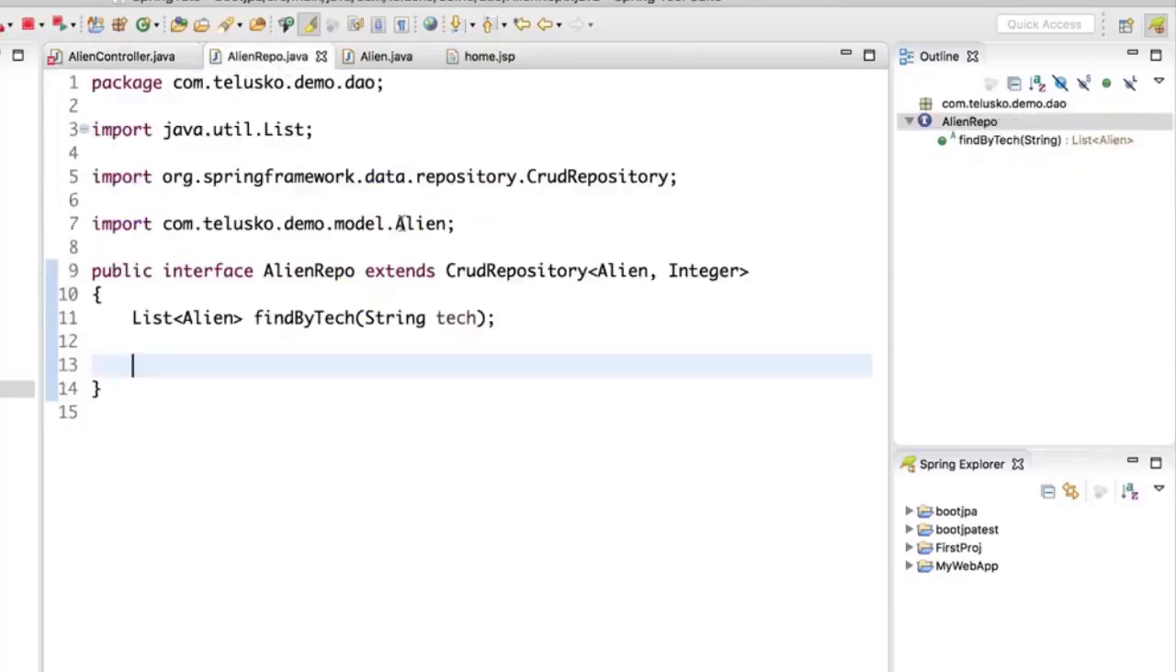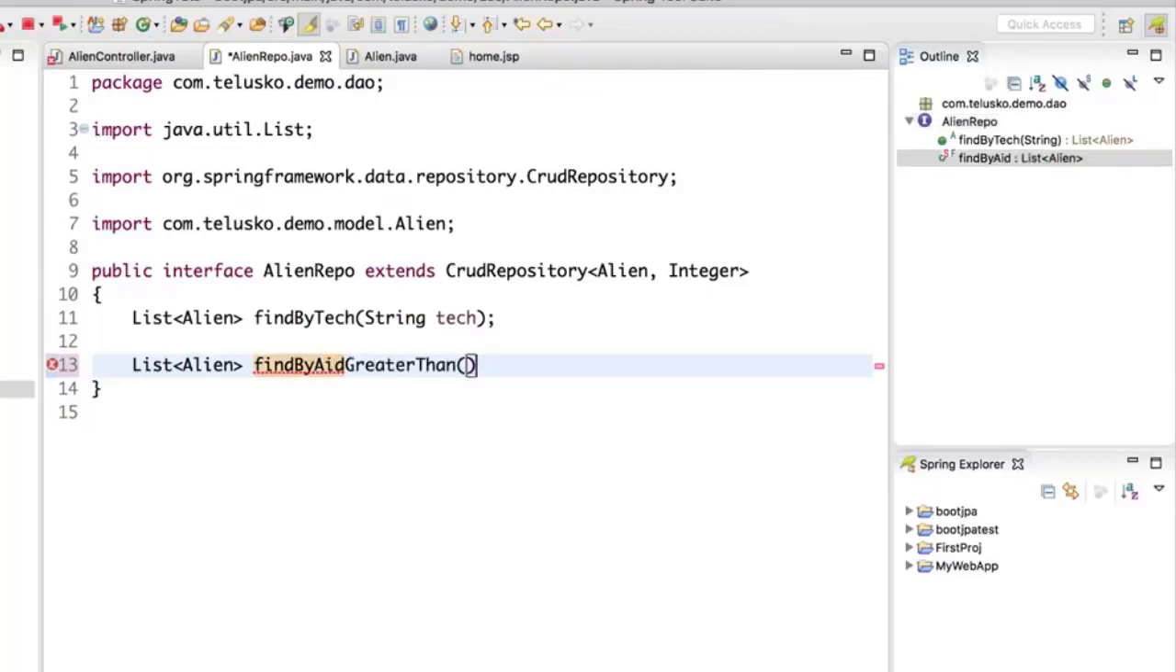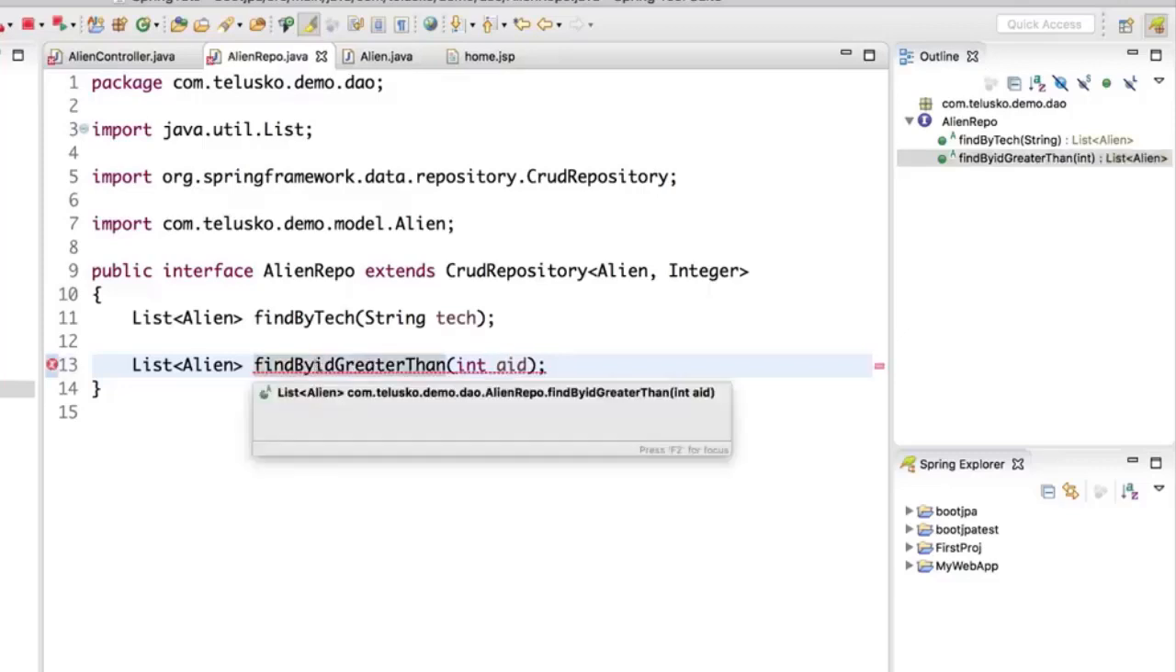We'll go back to the repo and define the same method here. List of alien, find by AID greater than, and this is int AID. This looks cool. I hope this will work, because if I make a mistake here, even if I say ID, it will not work.